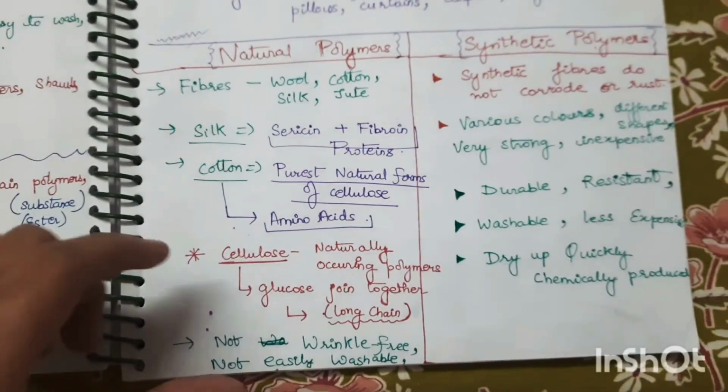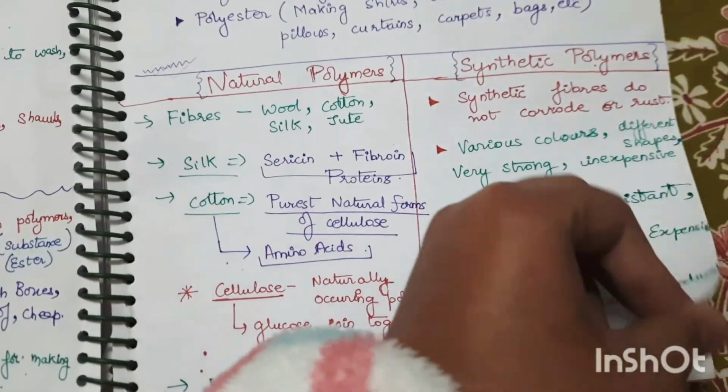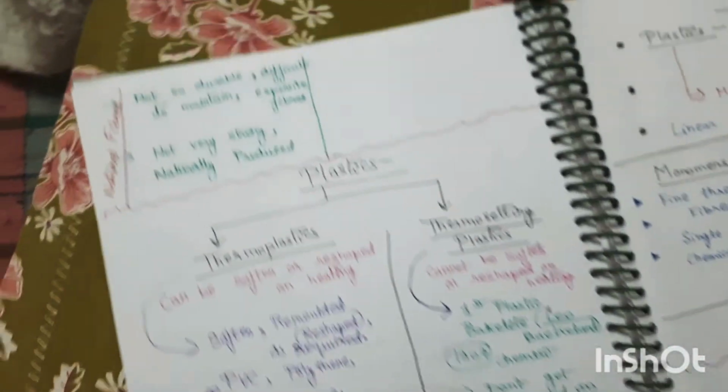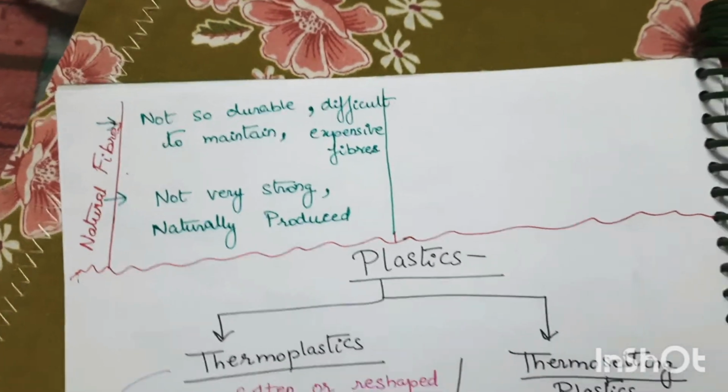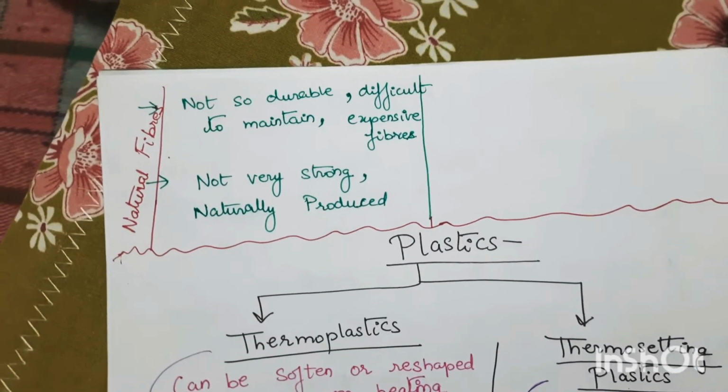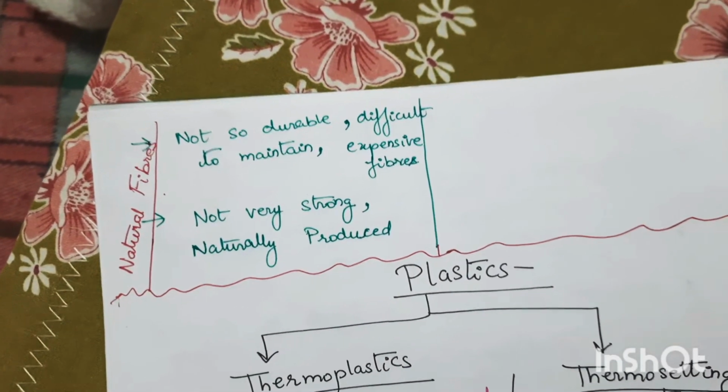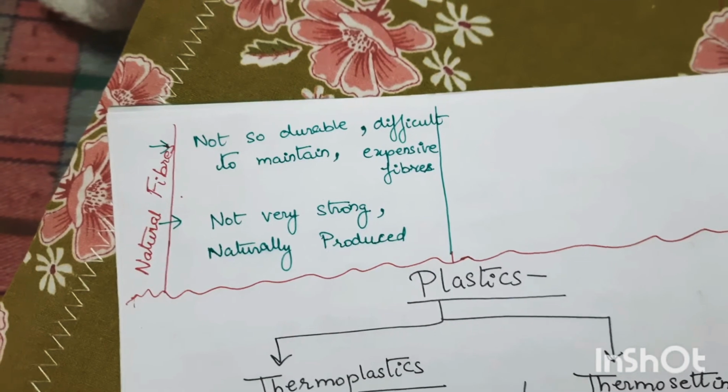So these are the properties of natural and synthetic polymers. Natural fibers have certain properties like not so durable, difficult to maintain, expensive. They are expensive and not very strong as they are naturally produced.